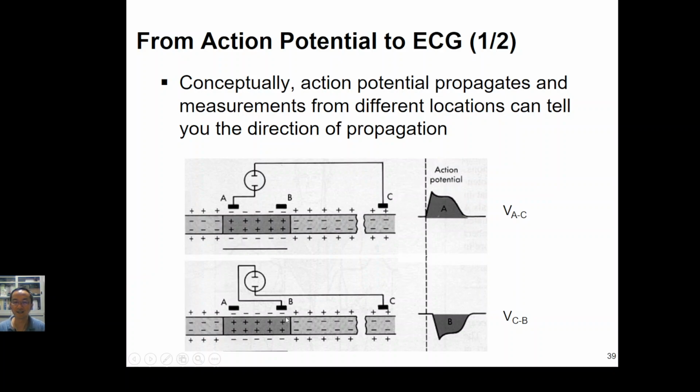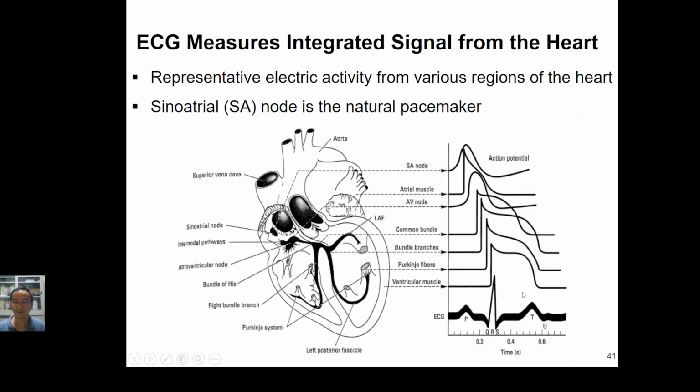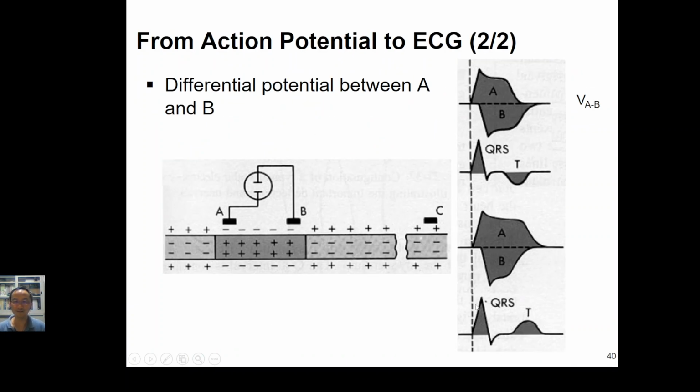But right now we measure it like this because we reversed the position already. That's why it is upside down. But right now, if we measure AB here, we have VAB looking like this.